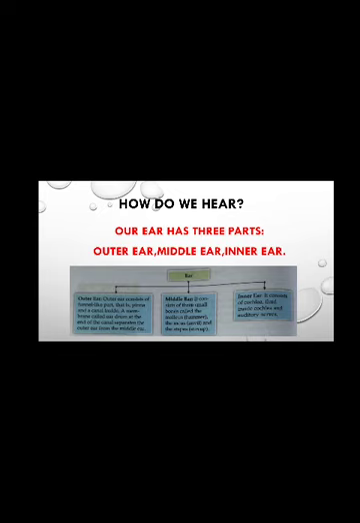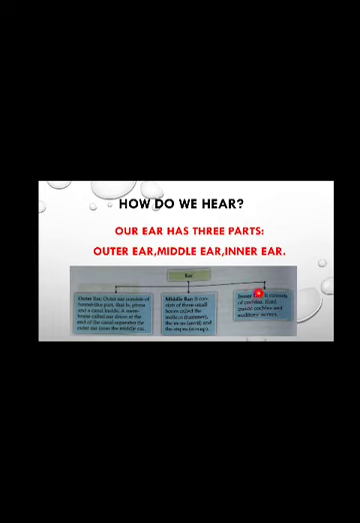The second region of our ear is the middle ear. It consists of three small bones: the malleus, which is also known as the hammer, the incus, also known as the anvil, and the stapes, also known as the stirrup. These three bones together form the middle ear. And in this, the stapes or the stirrup is the smallest bone in the whole human body.